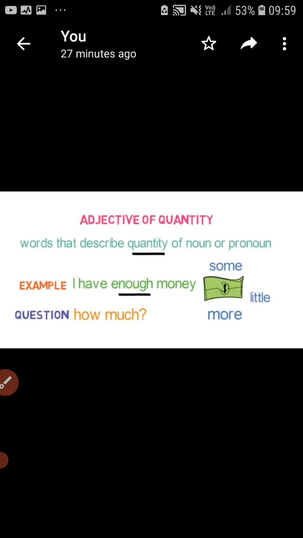An example is given here. I have enough money. When you have to find the adjective of quantity, you can ask the question, how much? How much money do you have? You get the answer, enough. So enough is the adjective of quantity here. The words some, little, more are also called adjectives of quantity.